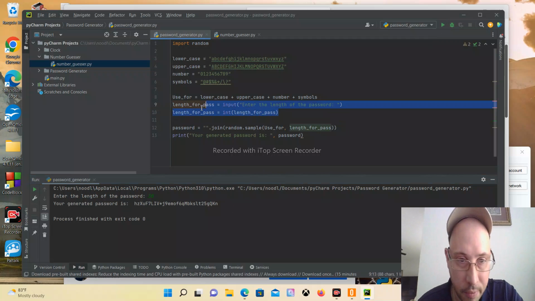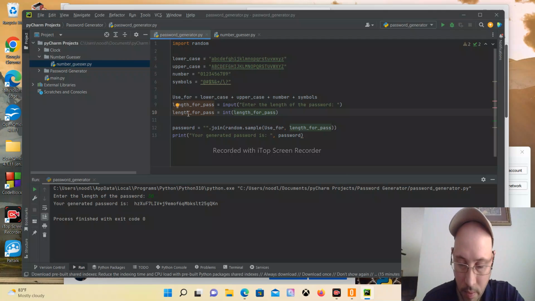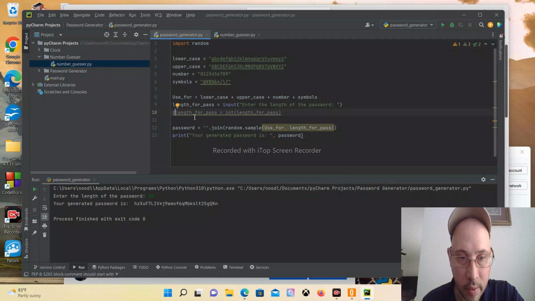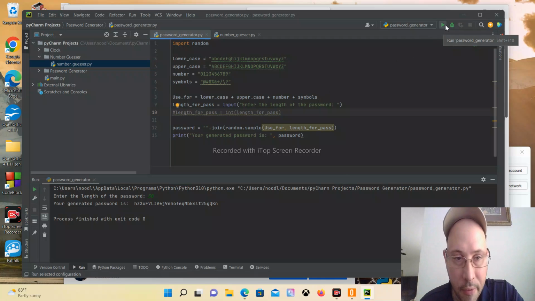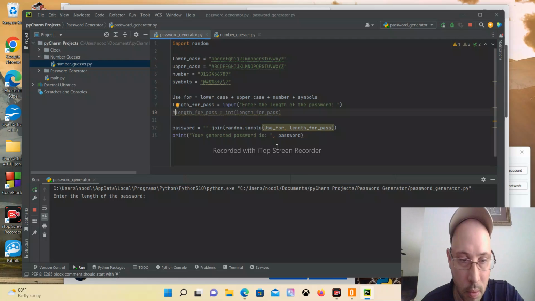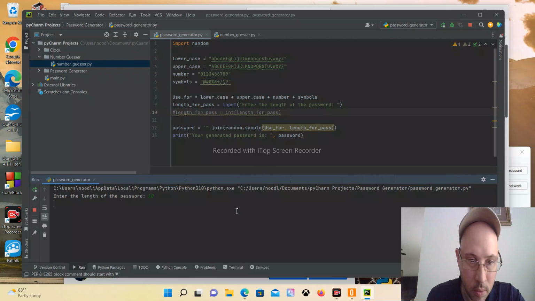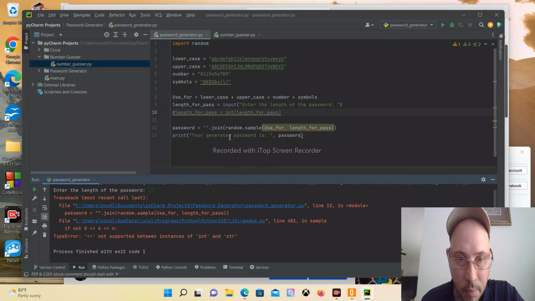Let's see what happens if I comment this out. Or, hold on, pound. I think it's pound in Python. Length for pass, let's see what happens now. It doesn't work because it's thinking that it's a string. So we need that to be an integer, and that's how you make it from a string into an integer.